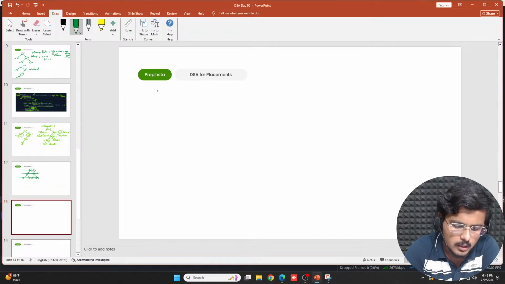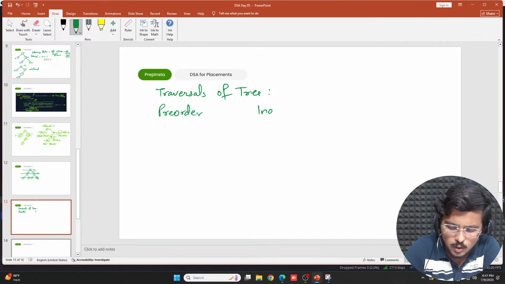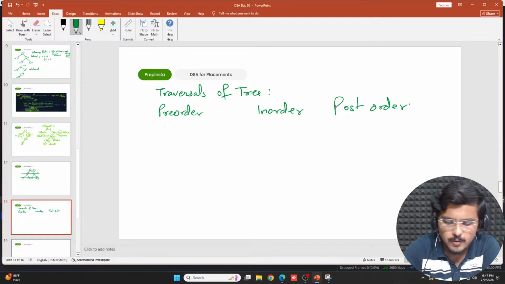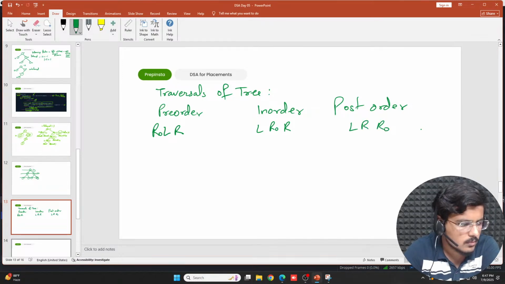Okay, now let's go ahead and study about traversals of tree. I'll teach it today only so that you guys are aware about it. So there are 3 types of traversals: pre-order, in order, and post order. Very simple. Pre-order is root left right. In order is left root right. Post order is left right root. As simple as that. Easy है, बहुत मुश्किल नहीं है.